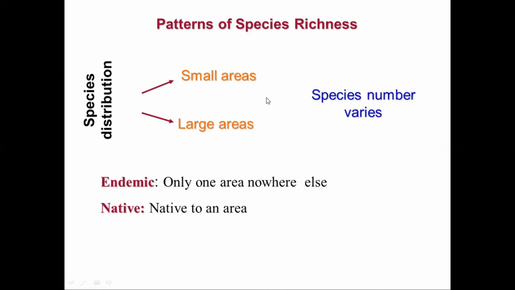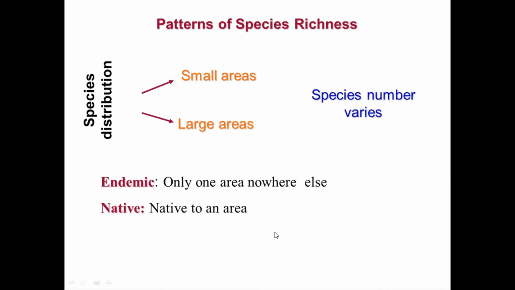Okay, and then we will be able to identify these species in a spatial way, small areas and the large areas, species distribution. So when you consider the spatial distribution, we have two types of species, endemic and native, right? So endemic are found in only one area, and you cannot find them anywhere else. Native can be in a region, right?